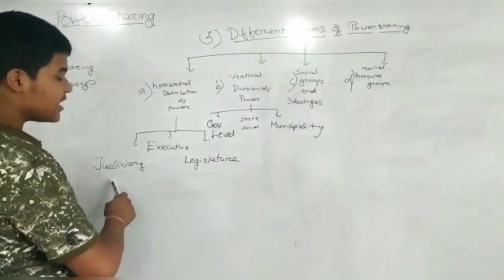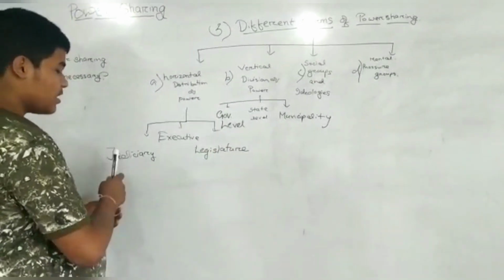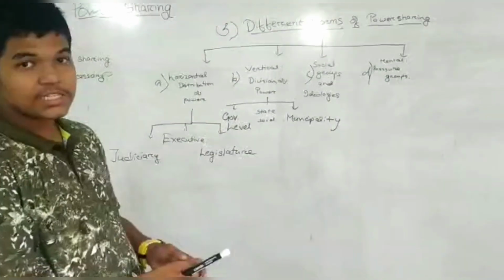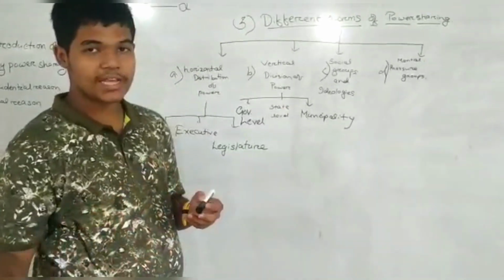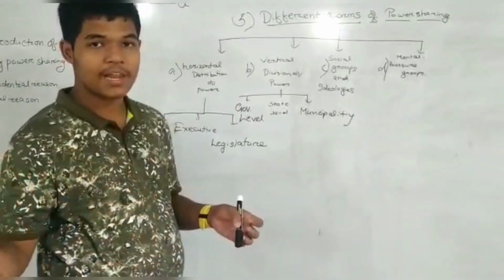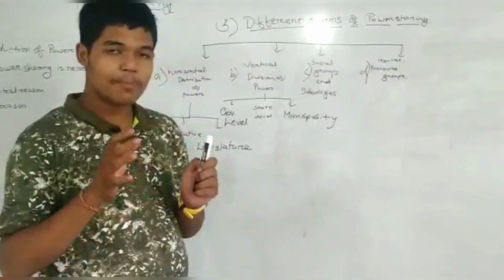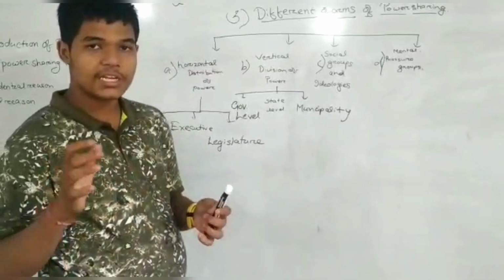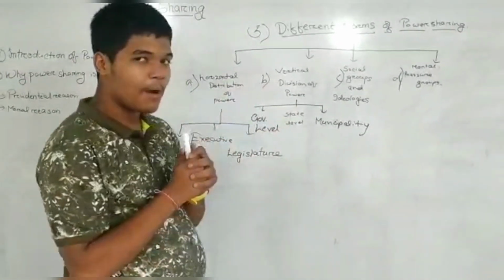Such as judiciary checks the executive, the executive checks the legislature and the legislature checks the judiciary. Thus, this horizontal distribution of power is also known as the system of checks and balances. So, this provides an equal share of power in various constituents and institutions. After that, we will move to the vertical division of power.